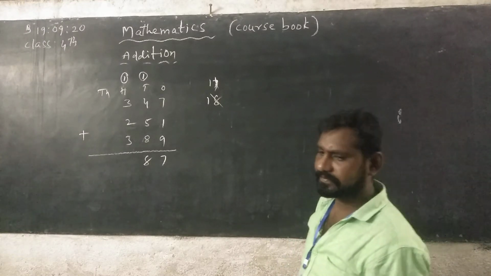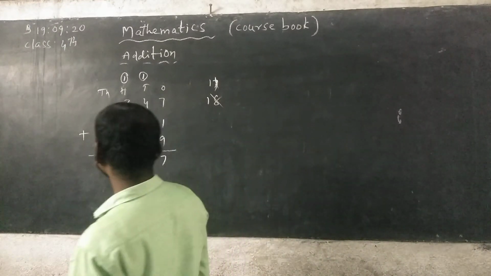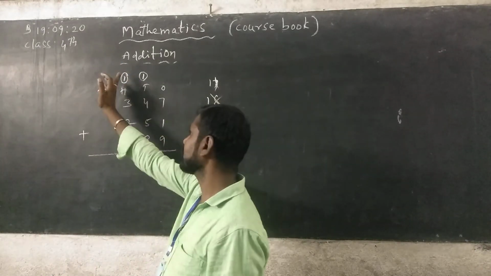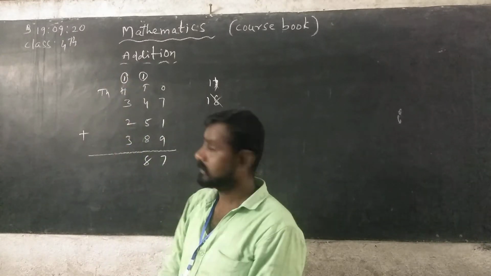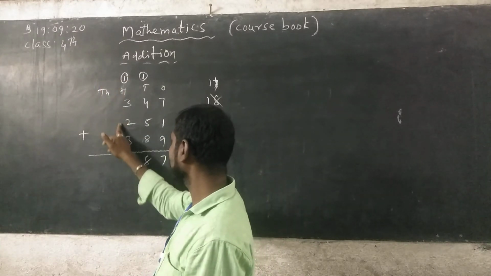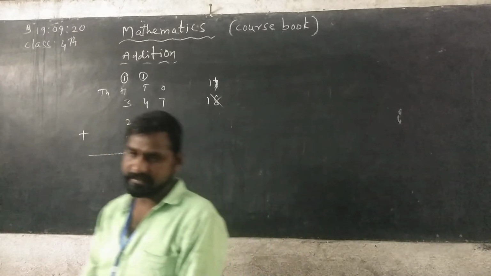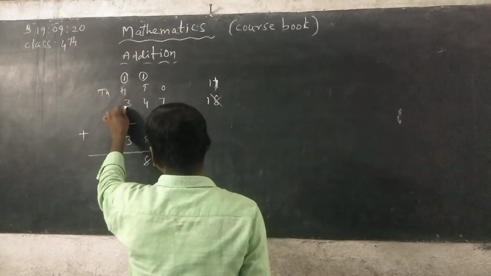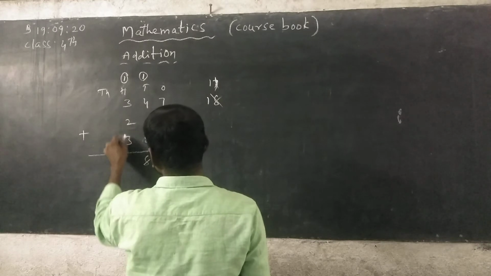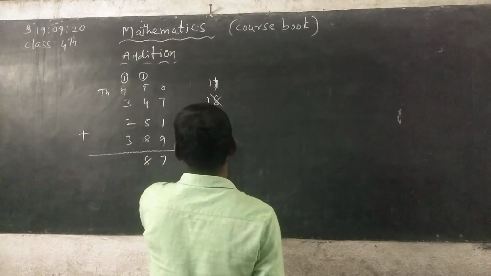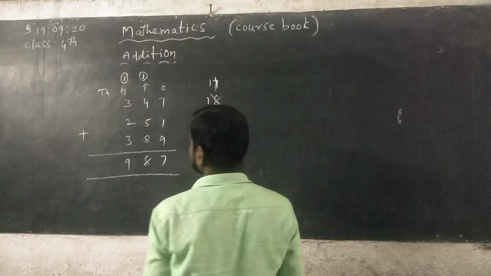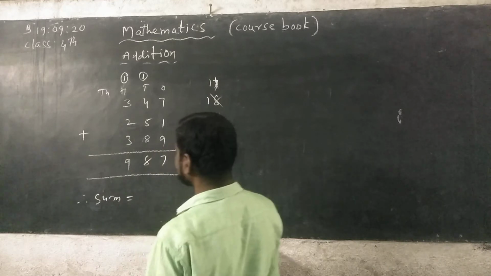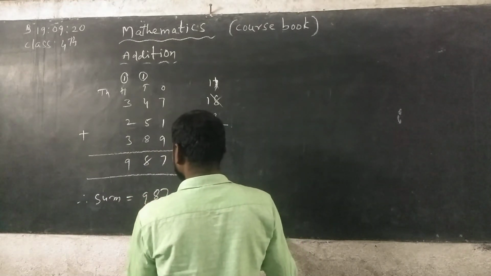Next we add the digits in hundreds place with carry. This is also you can add along with hundreds place digits. See here, 1 plus 3, 4, 4 plus 2, 6, 6 plus 3, 9. So you can write it here, 9. Sum is equals to, what is the sum? The result of addition is called as sum. 987.